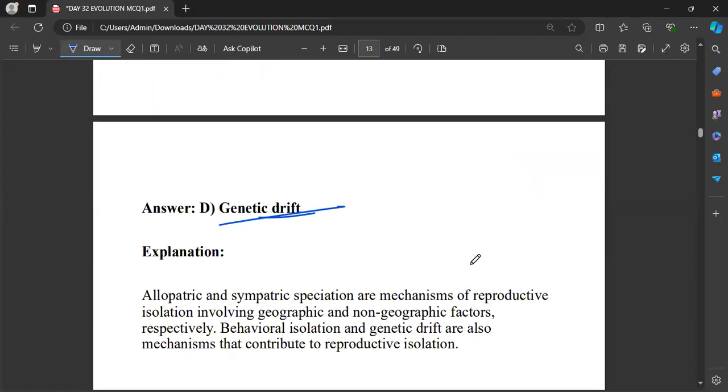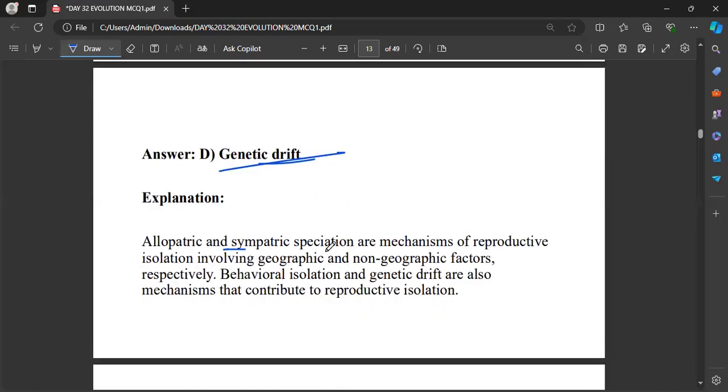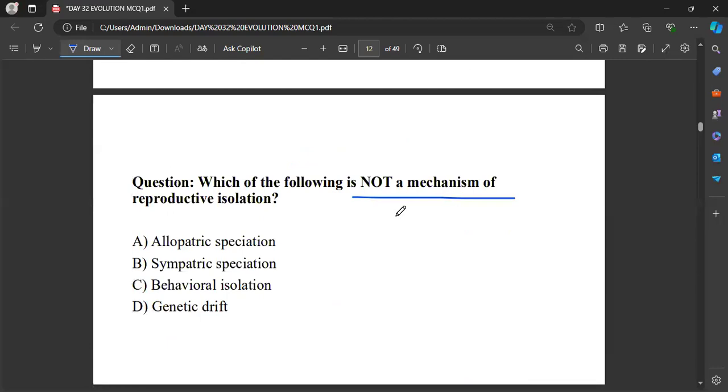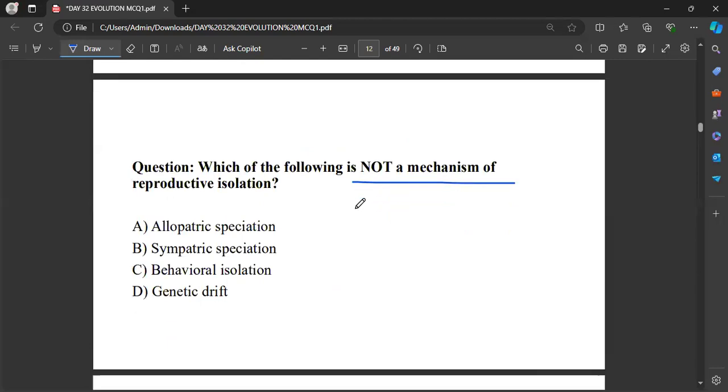Allopatric and sympatric are the mechanisms of reproductive isolation involving geographic and non-geographic factors. Behavioral and genetic factors also affect reproductive isolation, but indirectly.